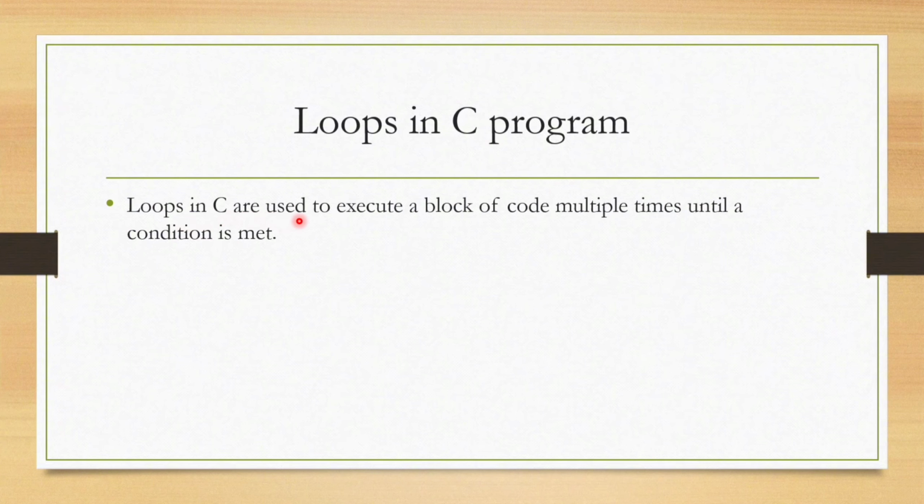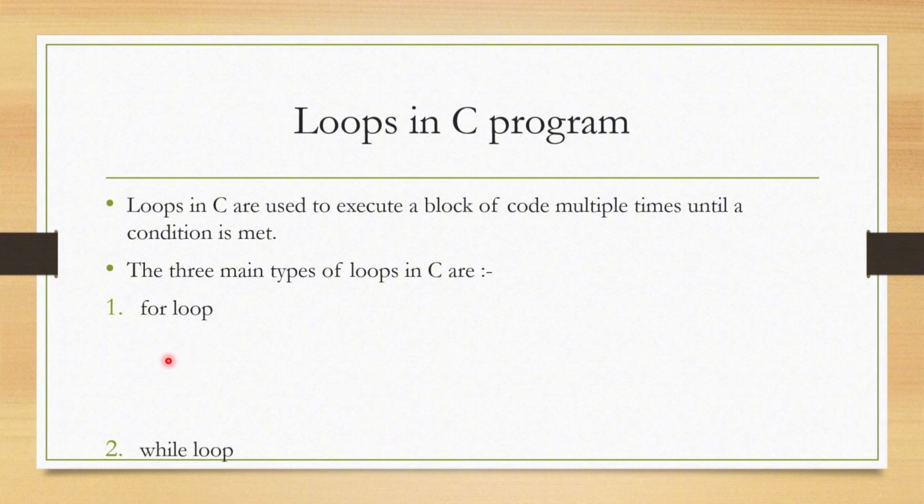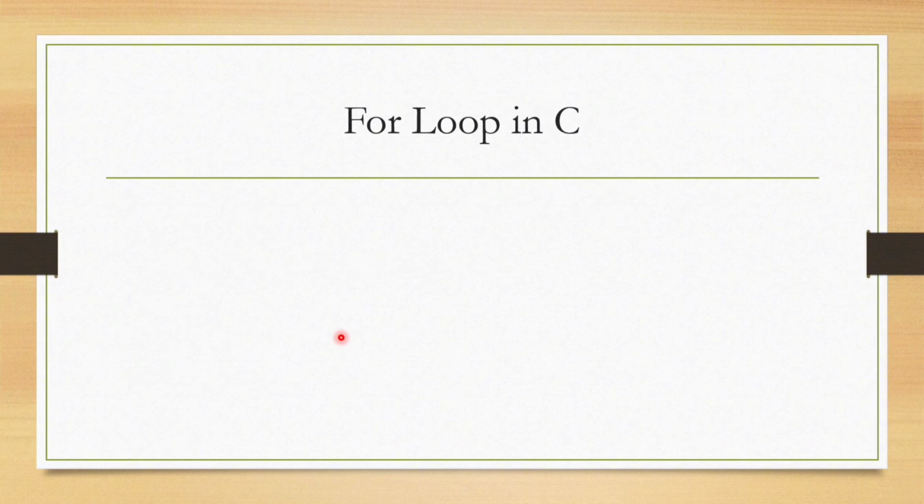Loops in C are used to execute a block of code multiple times until the condition is met. Here, the block of code is you climbing one step at a time, and the condition is when you reach the top, then you stop climbing and get in the room. The three main types of loops in C are for loop, while loop, and do while loop. About this we will discuss now.